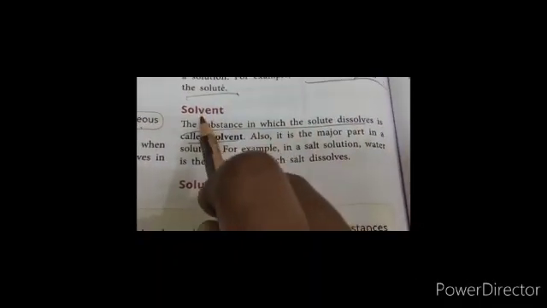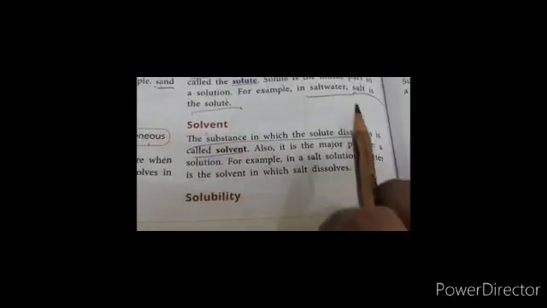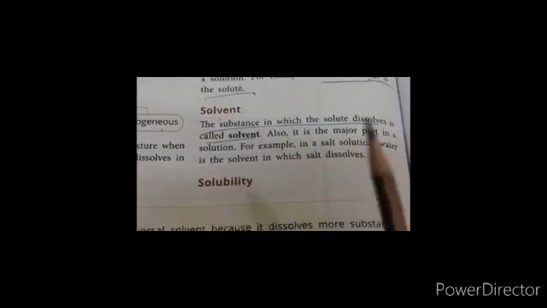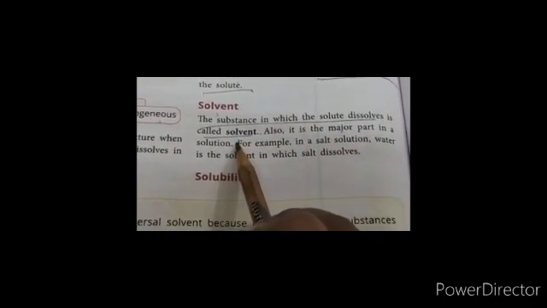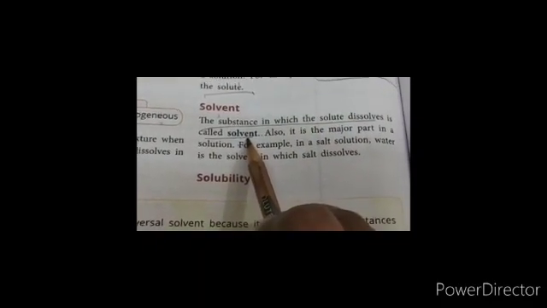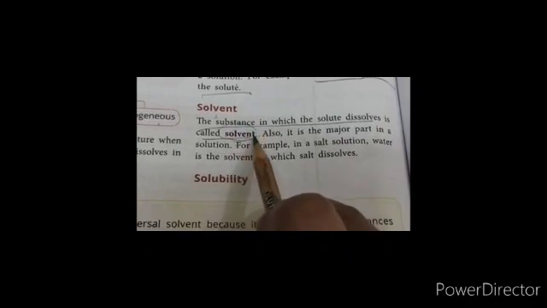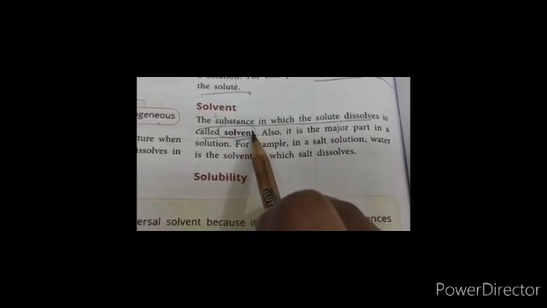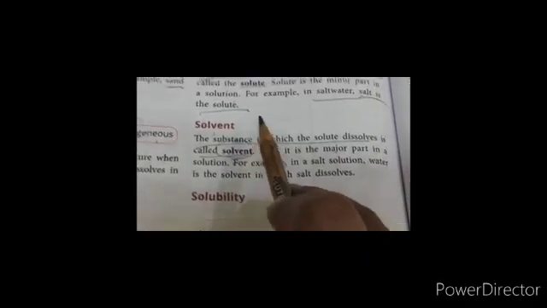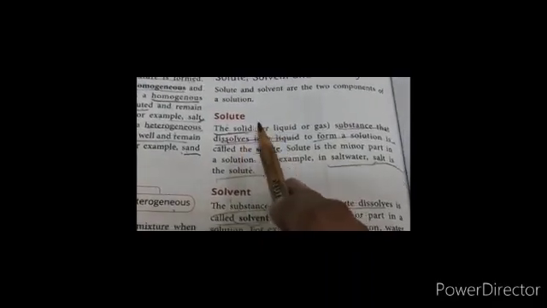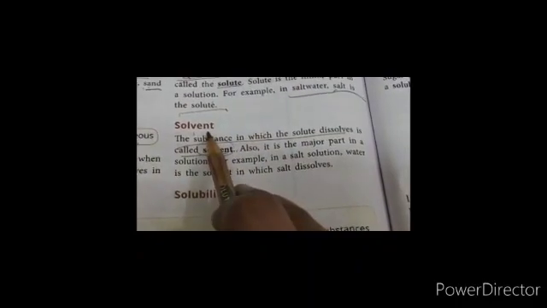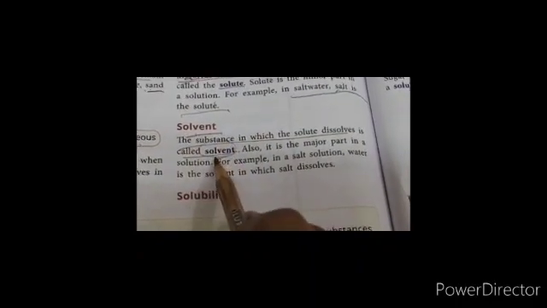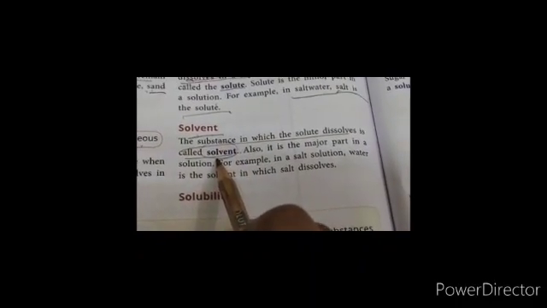Then comes the solvent. Now, what do we mean by solvent? The substance in which the solute dissolves is called solvent. Usually, this solvent is the liquid. The solute can be anything, solid, liquid or gas. But solvent is most of the time a liquid.